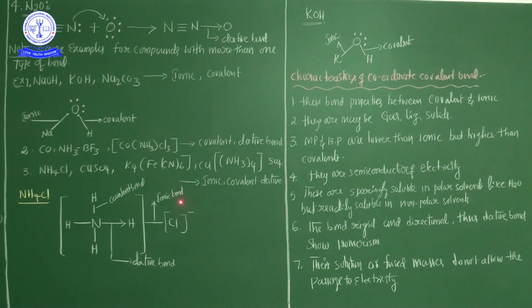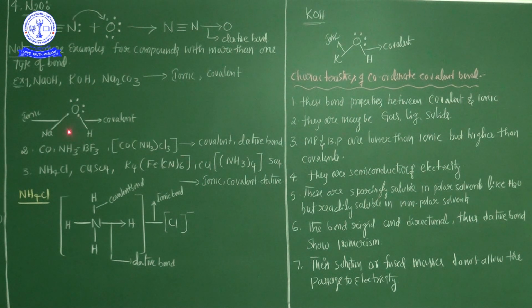Number three, dative bond. So these are the important examples of three different categories of bonding. Now KOH is also the best example of both an ionic bond as well as a covalent bond. See here, K to oxygen, an ionic bond is there, and oxygen to hydrogen, covalent bonds are there. So these are the best examples of coordinated covalent bond.